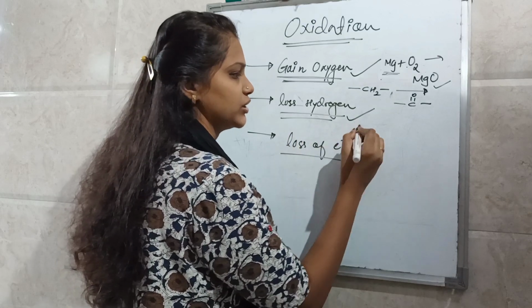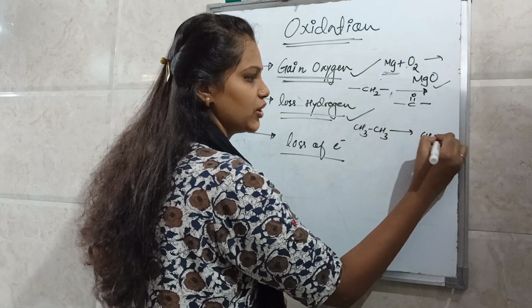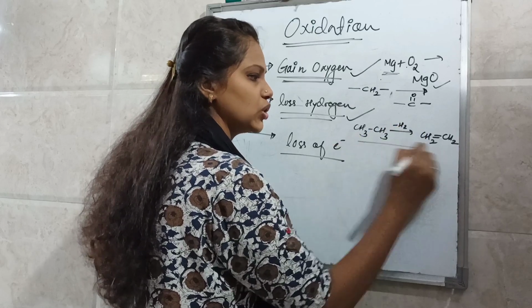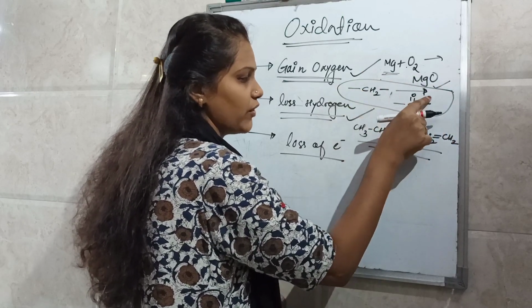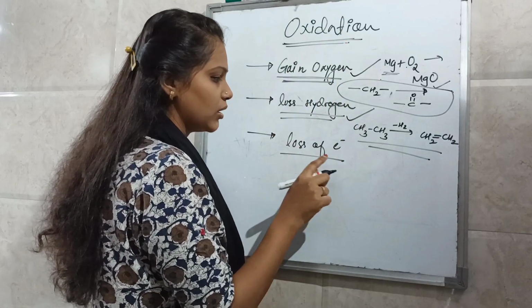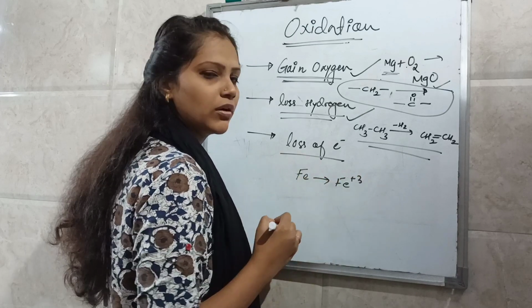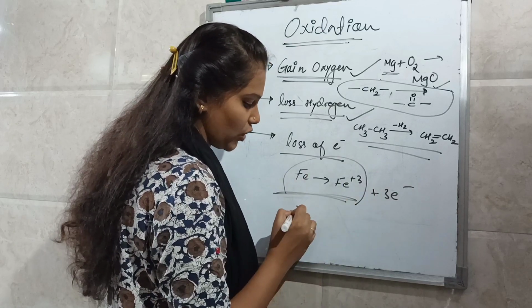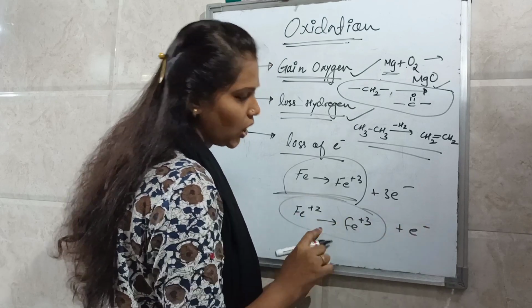Now loss of hydrogen. Suppose you have ethane, okay. By some process there is loss of hydrogen and you will get an alkene. So here loss of hydrogen is taking place, so this is also considered oxidation. And if both processes occur simultaneously, gain of oxygen and loss of hydrogen, it is also considered oxidation. And loss of electron is one of the best examples, like iron. If iron is converted into Fe+3, that is loss of 3 electrons. So the conversion of Fe to Fe+3 or Fe+2 to Fe+3 is also considered an oxidation reaction.